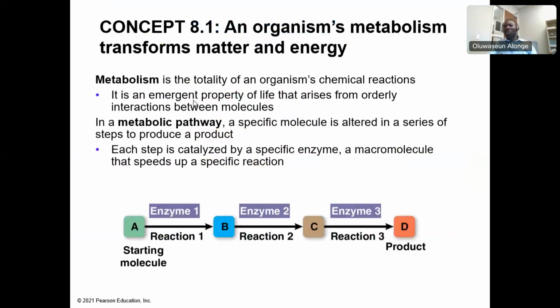Now, what do we call metabolism? It is just the sum of chemical activities, the totality of chemical activities that happen within our system. So the simplest way to bring metabolism home to yourself is to think about it. Some of us, for instance, have lactose intolerance. Lactose intolerance simply means that your system is not able to break down lactose properly.